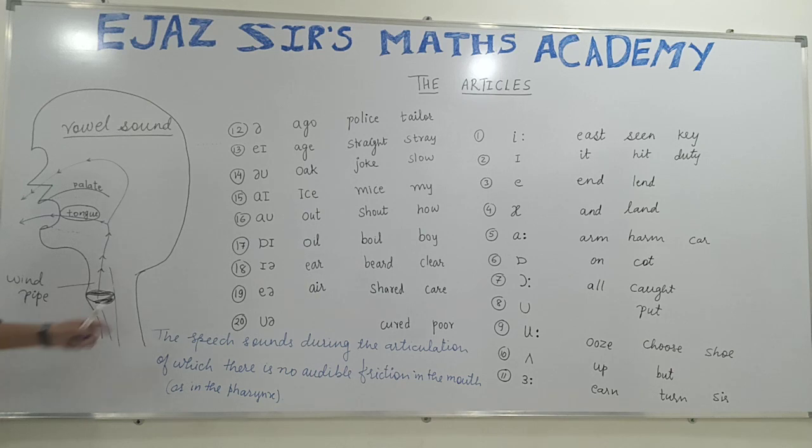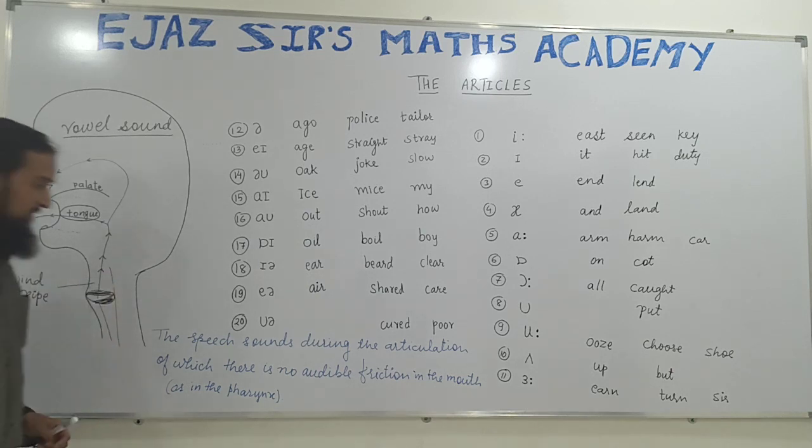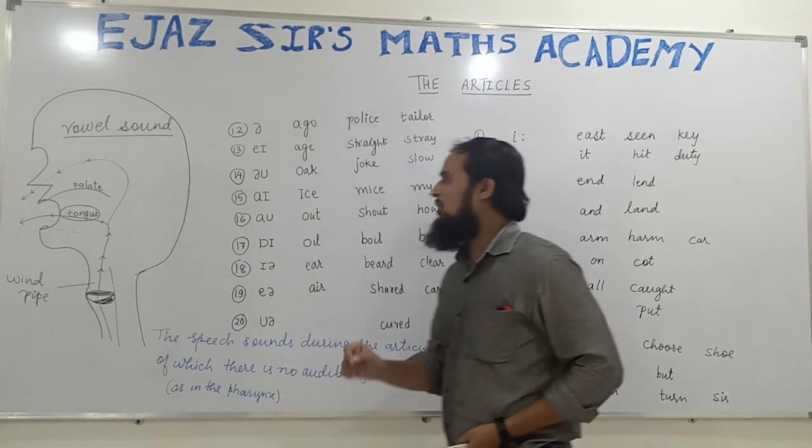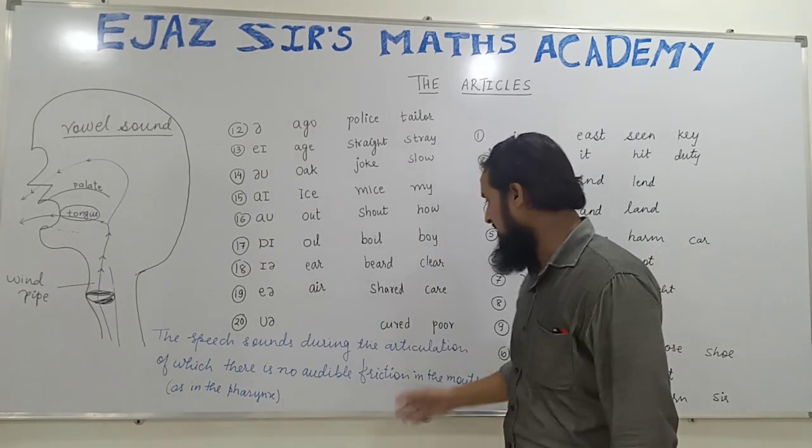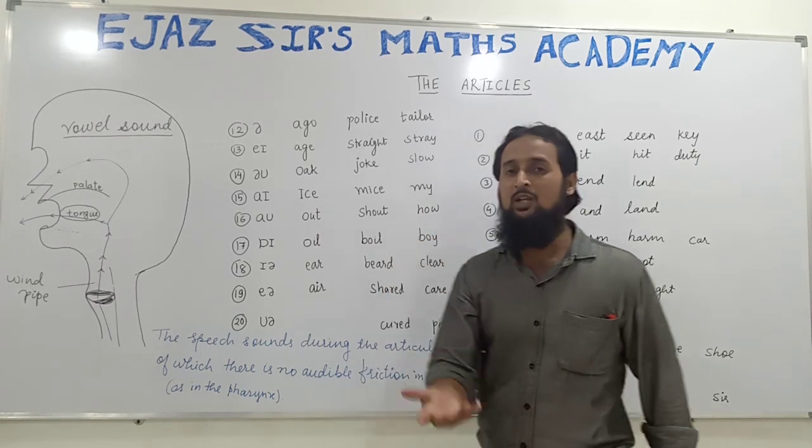Now listen, try to understand the definition. Those sounds are called vowel sounds during the articulation of which... What is articulation? Production. During the production of which.